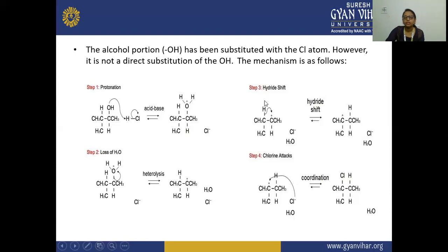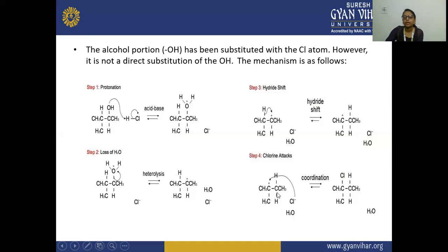So here you will see in the third step, the hydride shift is now happening. If the chlorine attacks this carbocation, then this is unstable, or you can say the minor product is formed. And after that, a hydride shift is happening. In the hydride shift, the hydrogen withdraws electron from this carbon atom, and this carbon will get the positive charge, and the hydrogen moves to the neighboring carbon atom. So here this is formed, and the stable carbocation is formed.